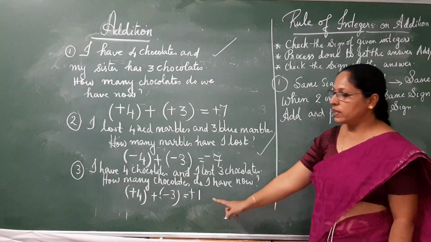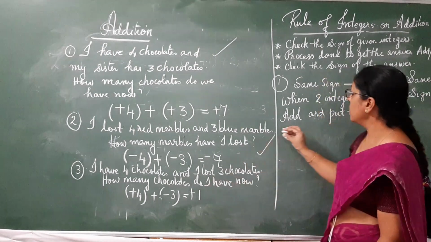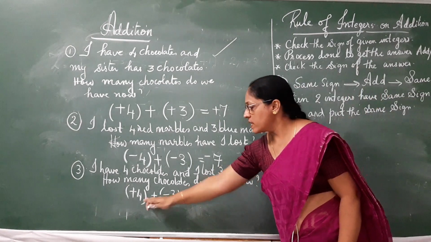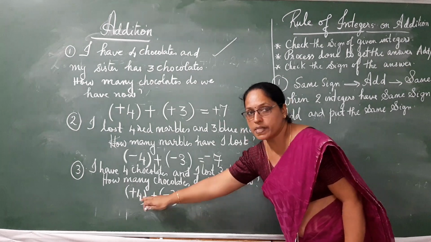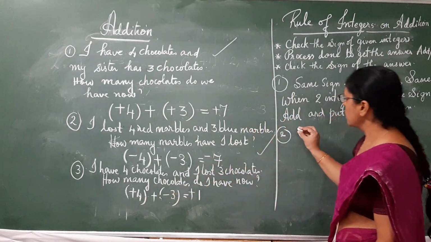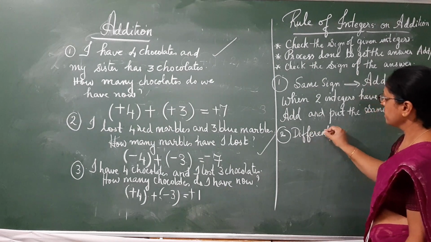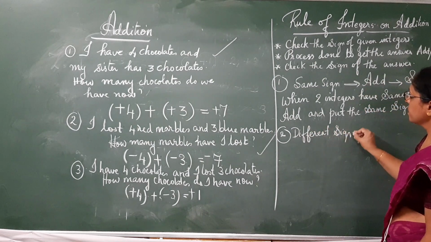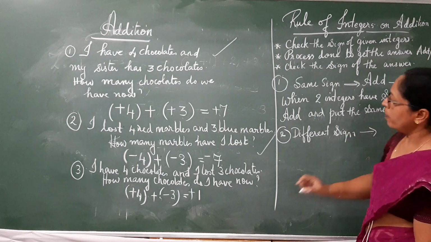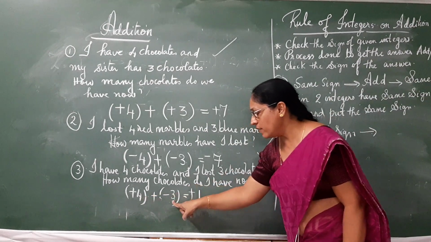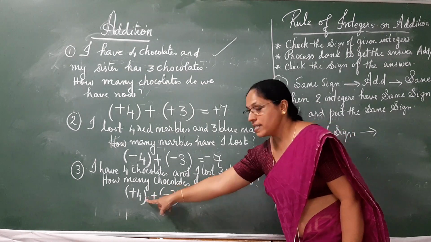Now let's move on to the third example to get the rule 2. Look at the third example. The integers, check the sign. They are not same sign, they are different sign. So the clue number 1, different sign. Then, process done to get the answer. 4 and 3. It's not by adding 4 and 3 we get 1, by subtracting.